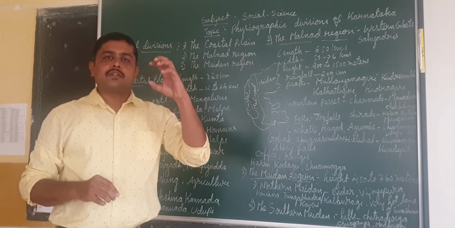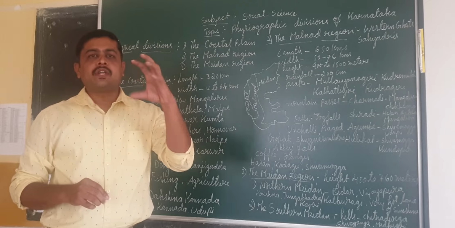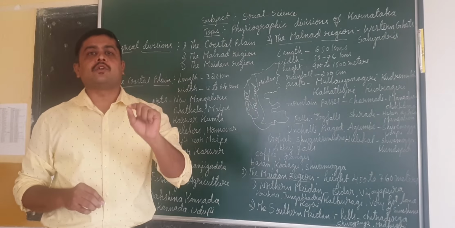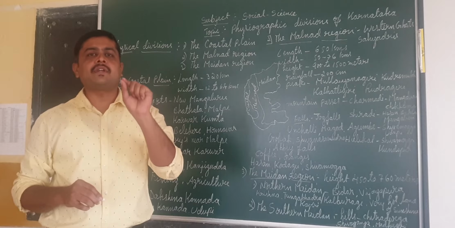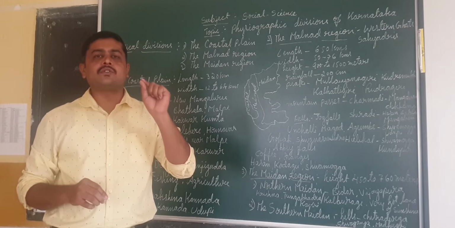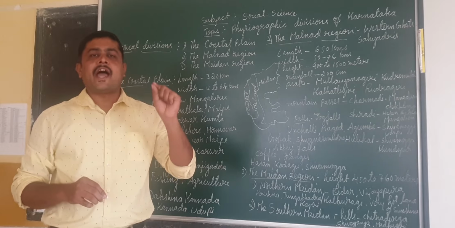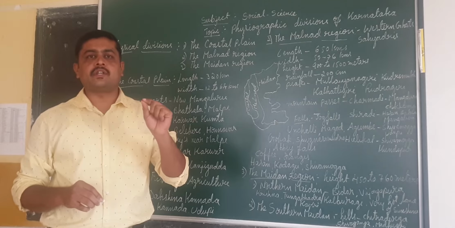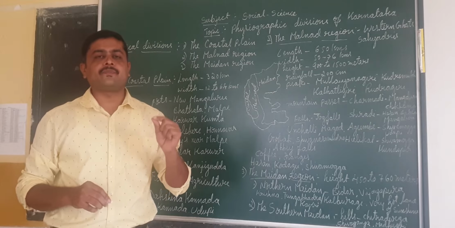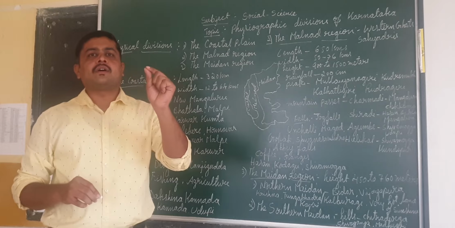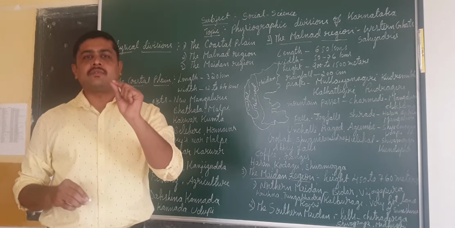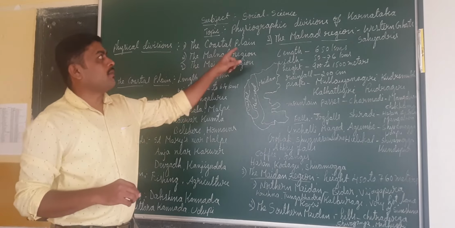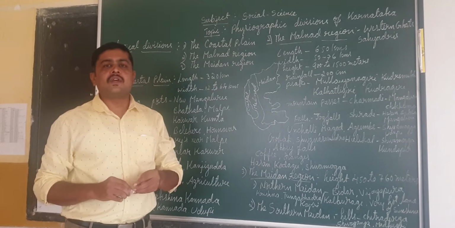So we learned that the total area of Karnataka is 1,91,791 square kilometers. That is the total area of our state. As we know, the population is more than 6 crore, 6 and a half actually. We can tell that in an easy manner. The districts as well as the villages and all we came to know in the previous class. In this class, we are going to learn about the physiographic divisions of Karnataka.